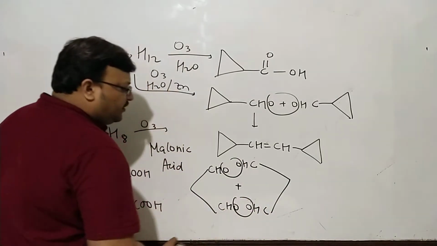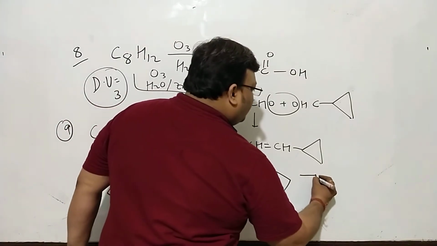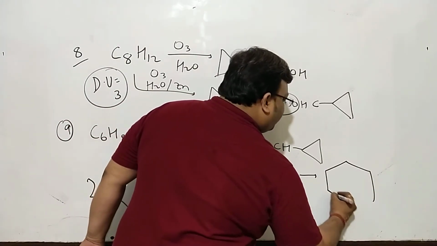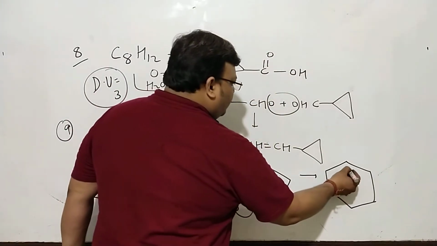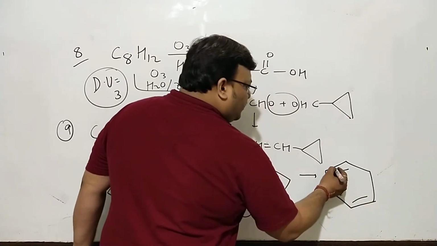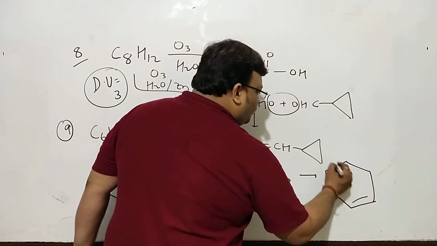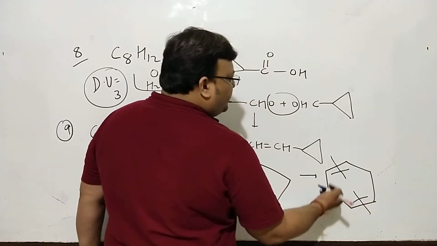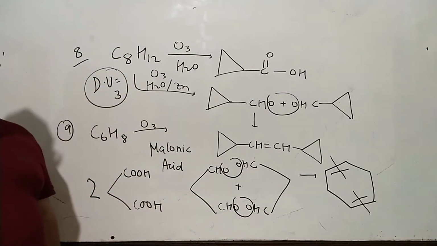So it eventually becomes a 6-membered ring, where maybe a pi bond here and a pi bond here would mean CHO, CH2, CHO, CH2, CH2, CHO. You can do the cross check, you can cut it this way and find 1, 2, 3, 1, 2, 3, 2 moles of malonic acid.